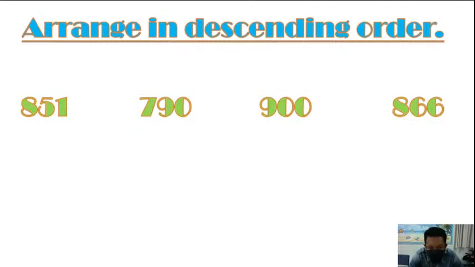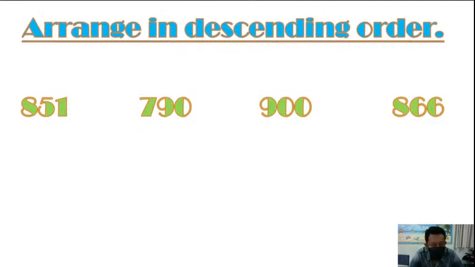I am asking you to write all the four numbers: 851, 790, 900, and 866. But you have to arrange them in descending order. So it means you don't remember what is descending order. I just showed you before this question what is ascending and what is descending.